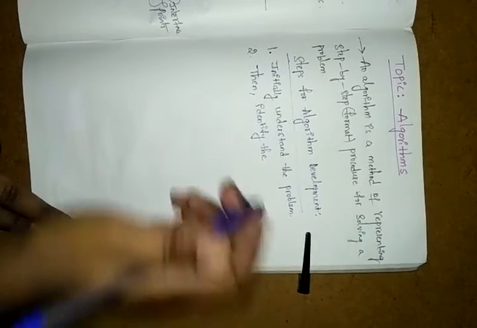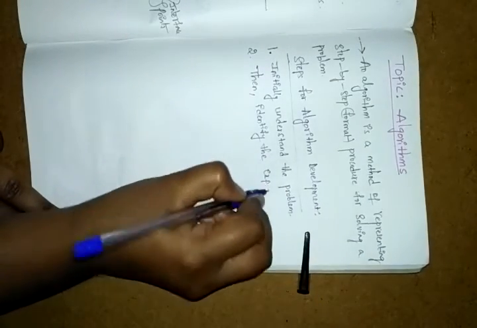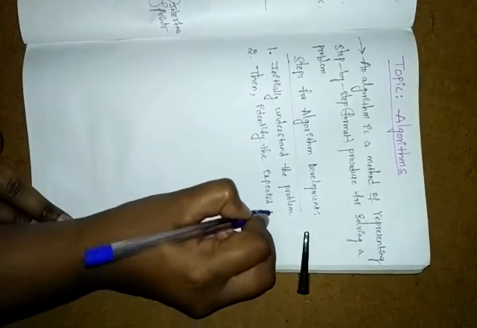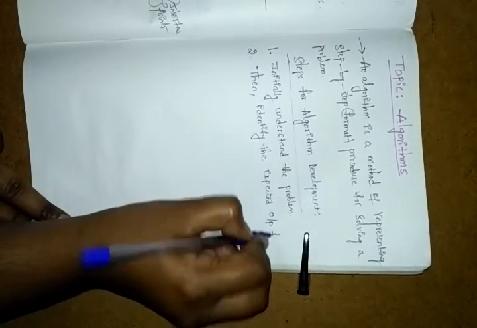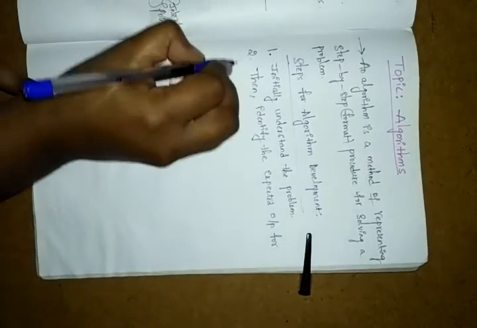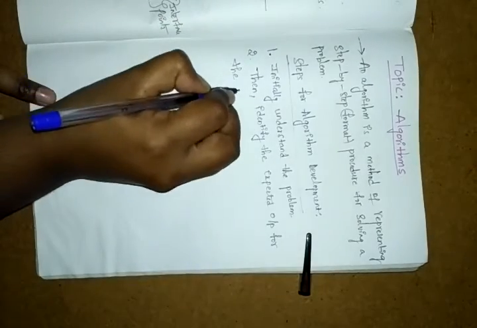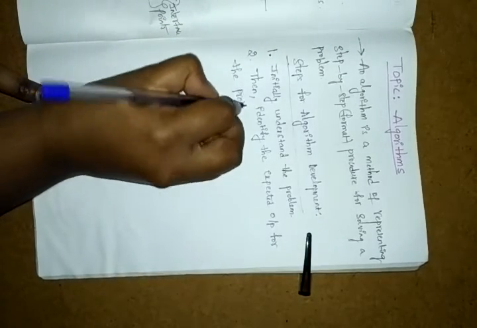Output means your output for the problem. Whatever problem you understood, you then have to identify the expected output.